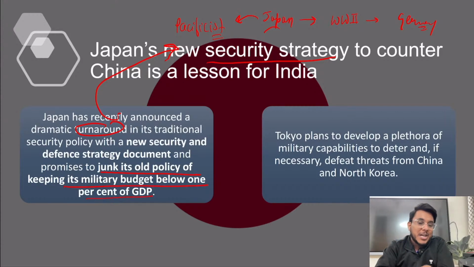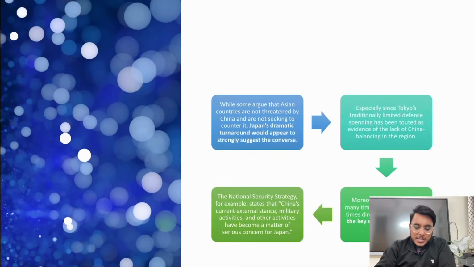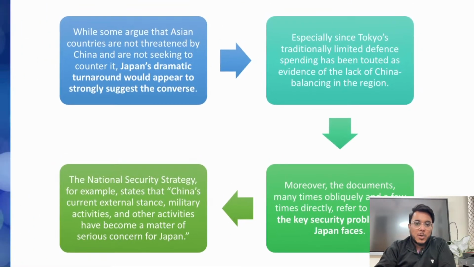So earlier, the military budget of Japan could not exceed 1%, but now they will scrap it, and they will develop the military capabilities to defeat threats from China and North Korea. Recently, guys, there was also a standoff between North Korea and Japan. So it is recognizing the adversaries in the form of North Korea and China, and for that, they will enhance their budget capabilities.